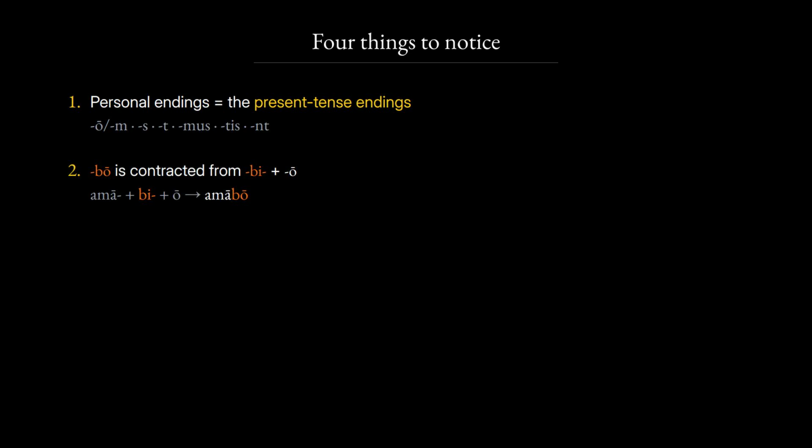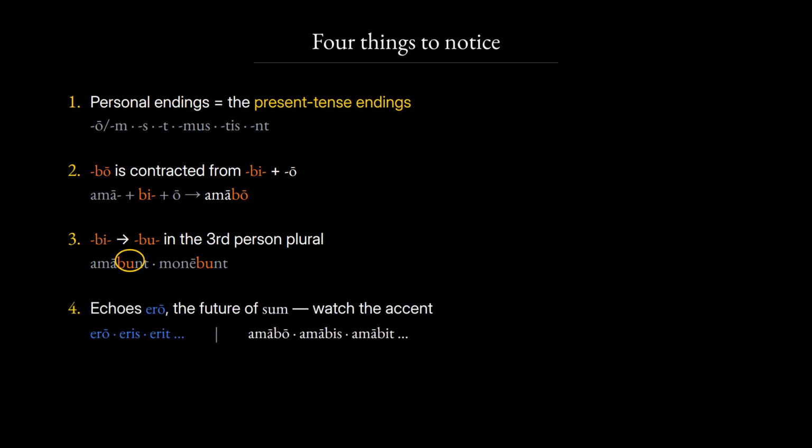Four things to notice about these forms. The personal endings are exactly the ones you use in the present tense, nothing new to memorize. The first person ending is contracted. The tense sign and the ending fuse, and the bi plus o gives you the long O of the first form. In the third person plural, the tense sign shifts its vowel, so bi becomes bu. That is why they end in unt, not int. This whole pattern echoes the future of the verb to be, which you already met, and listen closely for the accent as it moves.